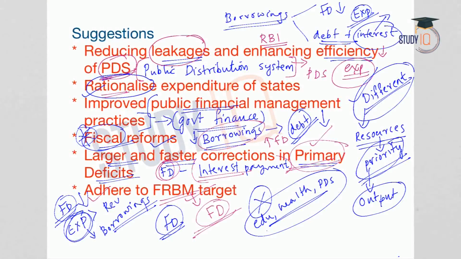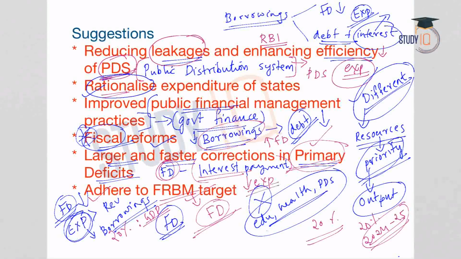And according to the FRBM target, it stipulates a target of 20% for the state. The state debt to GDP ratio should be 20% by the year 2024-25. That is the target of FRBM. The overall debt of the state should be 20% in proportion to the GDP, gross domestic product. So, if we try to adhere to this FRBM target and thereby reduce the expenditure of the state governments, this will also help in bringing down the fiscal deficit of the states.